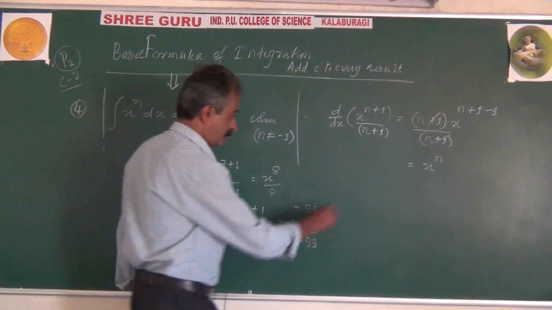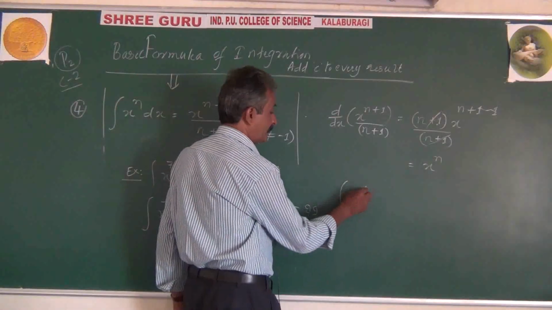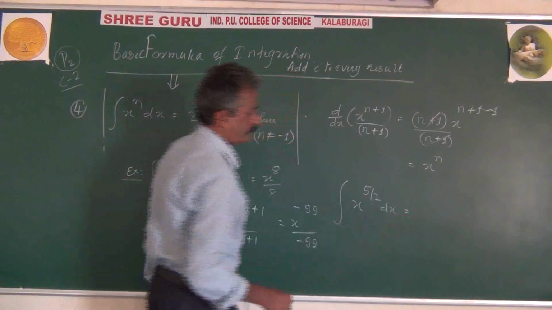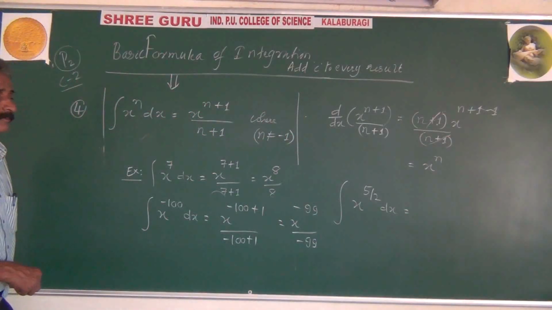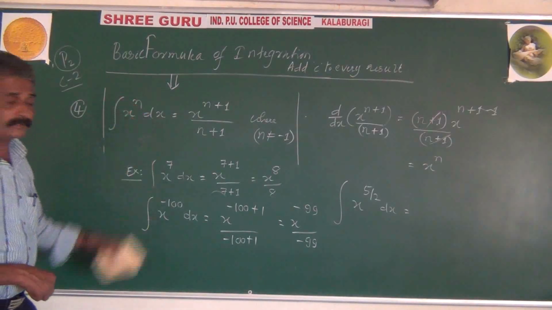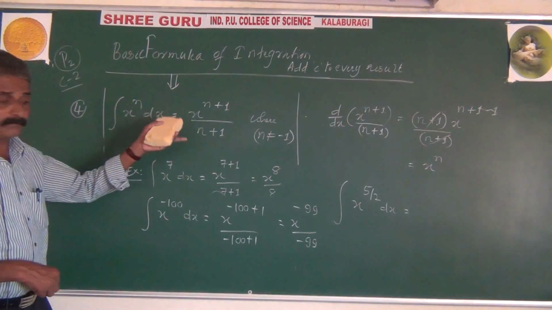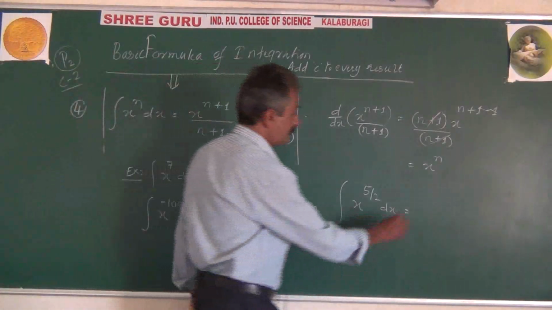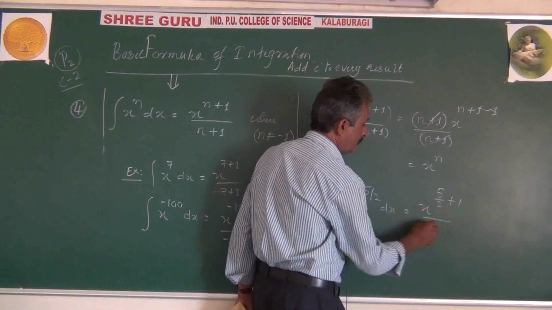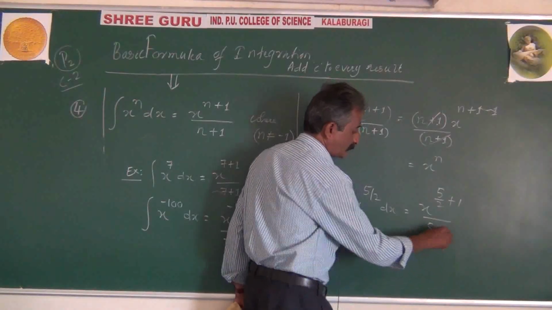Similarly, another example. Suppose you want to find the integration of x to the power 5 by 2 dx. It is just like x to the power of n. So what is the integration of x to the power of n? x power n plus 1 by n plus 1. Here, x power 5 by 2 plus 1 divided by 5 by 2 plus 1.